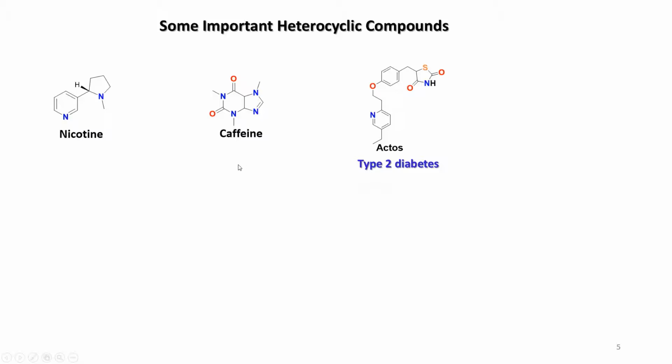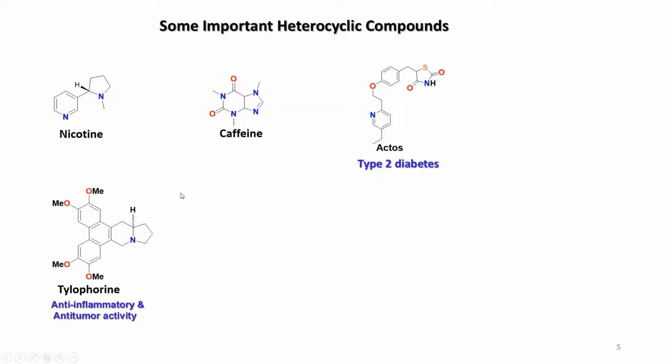So you have a variety of different compounds. This is one of the most important compounds we find in nature, termed as an alkaloid, tylophorin. This tylophorin is found to have anti-inflammatory and anti-tumor activity.